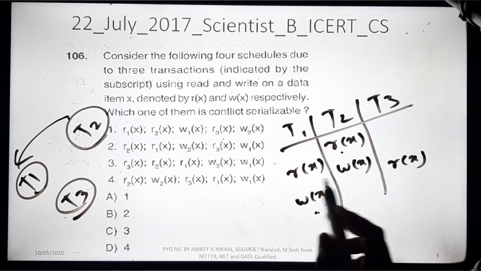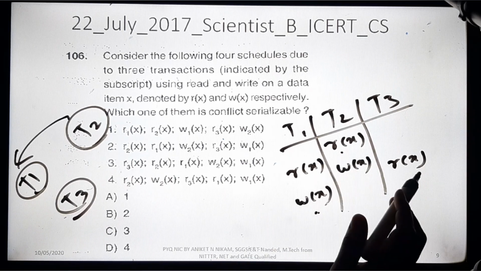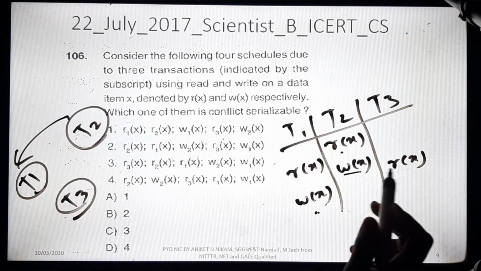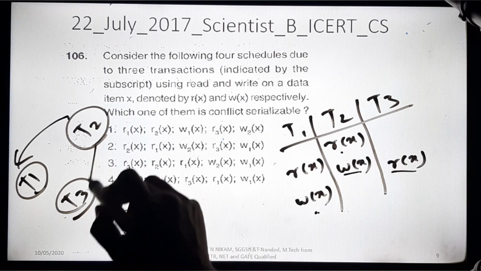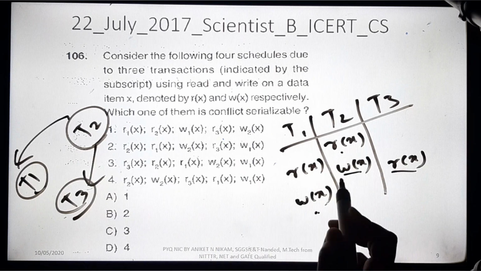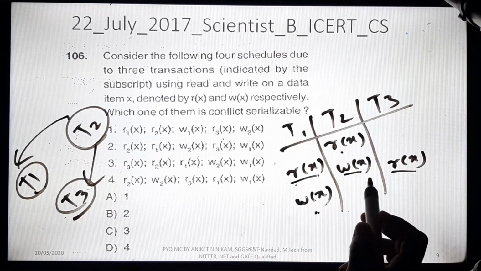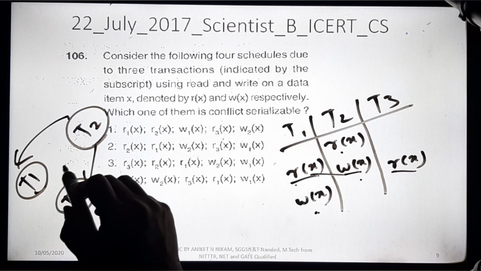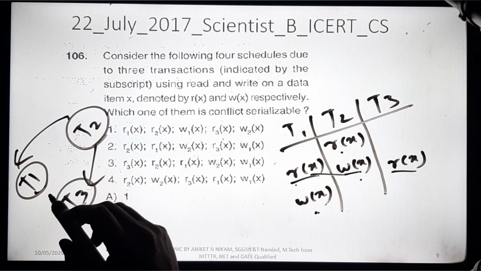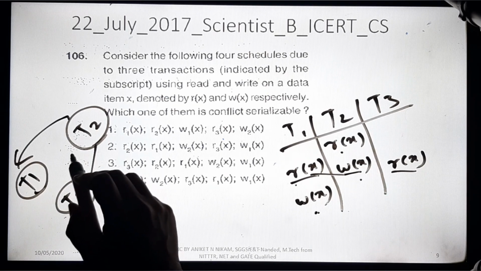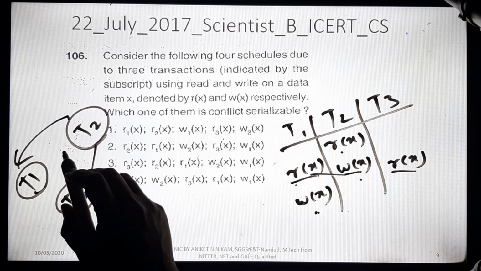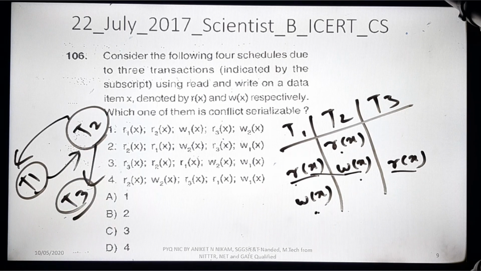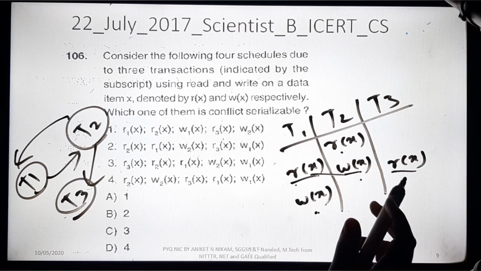Now next we will check T2 to T3. Do we have T2 to T3? We don't have, but in this case write and read we have. So T2 to T3 I can write. Okay, now next we will start with T1. T1 to T2, do we have? Yes, we have a read and write conflict. T2 to T1 we have already written. T1 to T2 we have, and next we will do T3.